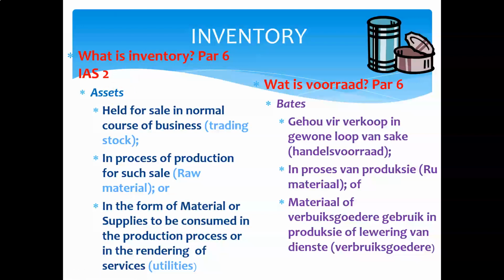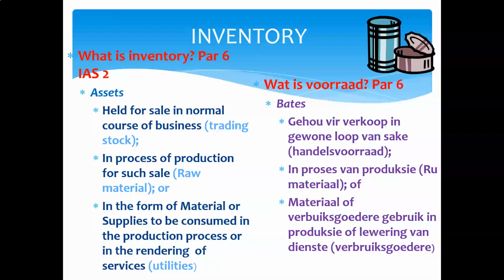Now, if you think about a manufacturing environment, let's say we make furniture. What is our raw material? What do we use in order to make that furniture? Let's assume we make tables and chairs. Then obviously wood would be our raw material. So we need to convert that wood into a final product, which is then going to be our inventory item.